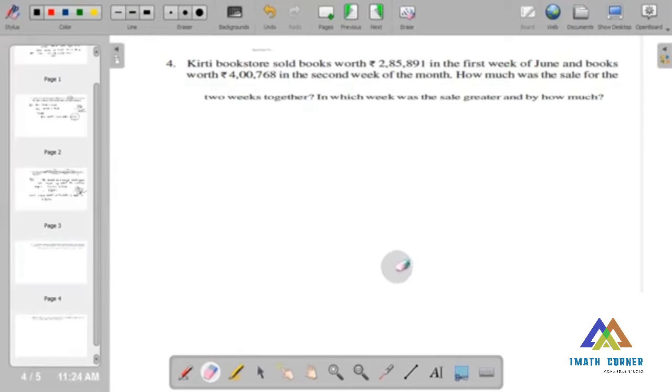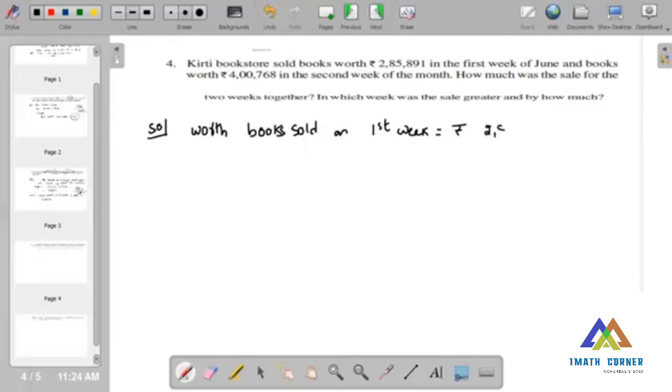Okay. Now I am going to explain this problem with the statement. What did the books sold in the first week equal? First week is equal to rupees 2,85,891.